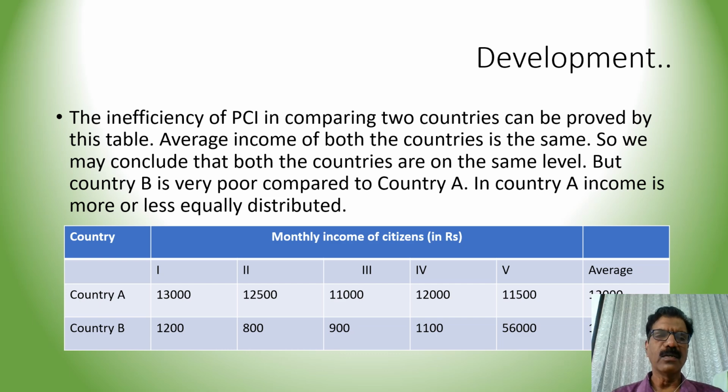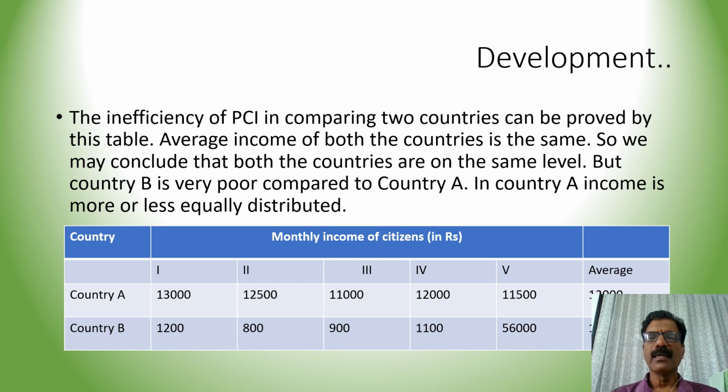Here we have taken two countries, country A and country B, hypothetical countries. In country A, the per capita income is rupees 12,000. In country B also, the per capita income is rupees 12,000. If you don't know about the income distribution in the country, we have no idea about the level of development in these countries, and we may think that both the countries are on the same level, but the fact is different. So see the table.